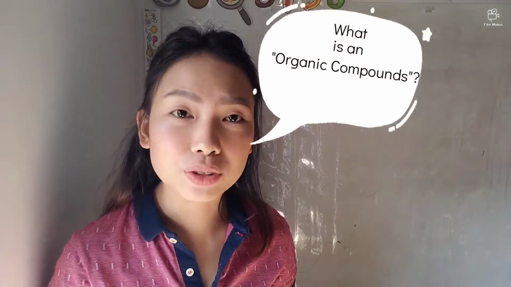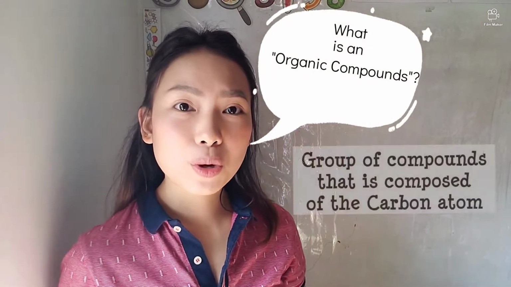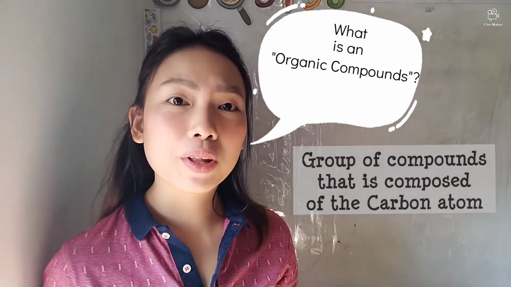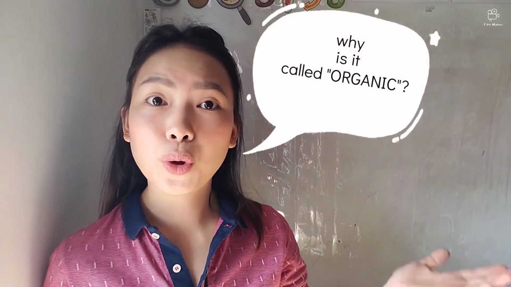So let us have first part 1 of the video, which is about organic compounds. So what is an organic compound? It is a group of compounds that is composed of the carbon element. Meaning to say, what we will encounter in organic compounds is mostly made from the carbon element, or the carbon atom.